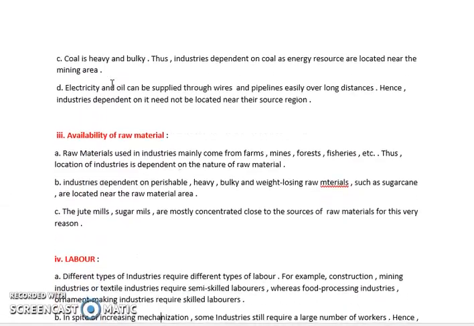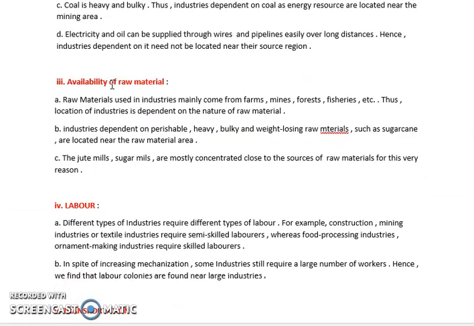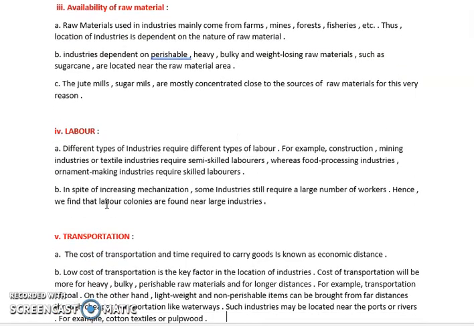Next is availability of raw material. Which type of industry you want to set up, whether it is an agro based industry or a food processing industry. Based on that, what raw material you require is also affecting the setup of the industries. Next, labor. You require laborers to work in your enterprise, in your manufacturing industries. So which type of labor do you want? Skilled, semi-skilled or unskilled laborers. Depending on that, your industry is also affected.